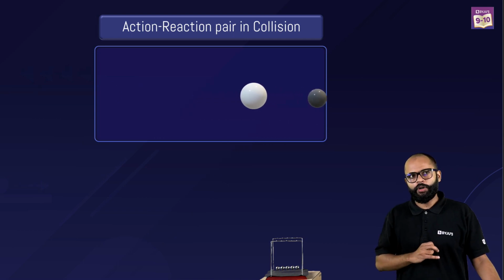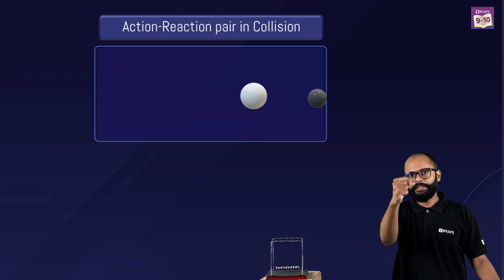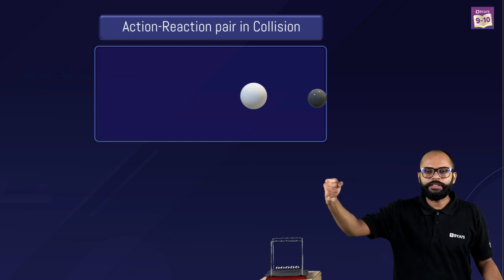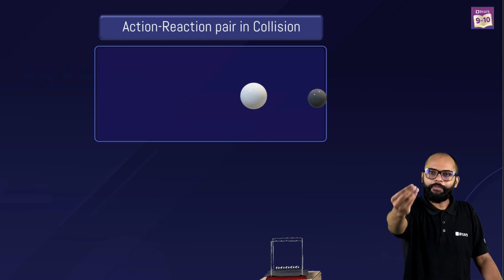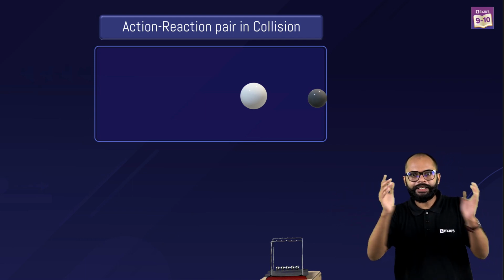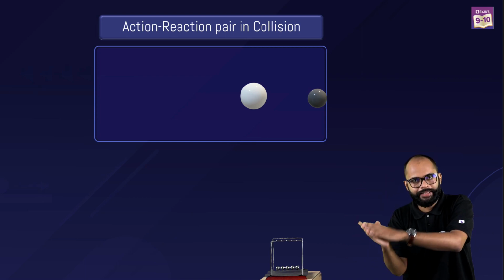Sir, there was a black ball which was going like this. Suddenly, its velocity increases. What is velocity? Velocity is the speed with direction, right? It is the magnitude of speed with direction. कितना तेज चल रहा है और किस डायरेक्शन में चल रहा है? That is what velocity is.